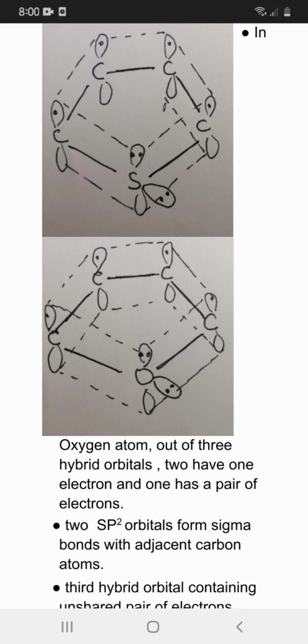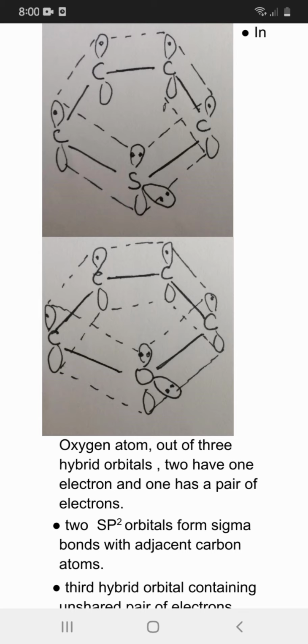General methods of preparation of pyrrole, furan, and thiophene. Preparation of pyrrole by heating furan with ammonia and steam in the presence of a catalyst. By the action of acetylene on formaldehyde to give butane 1,4-diol, which on heating with ammonia under pressure gives pyrrole. And this is the chemical reaction.